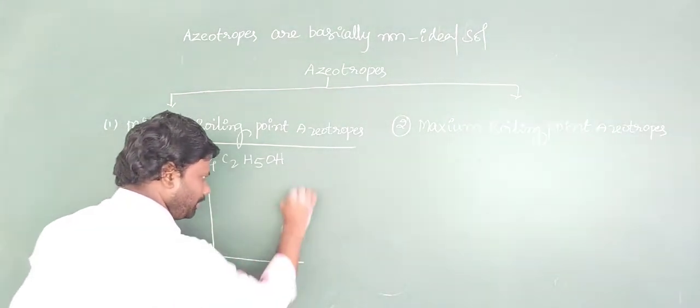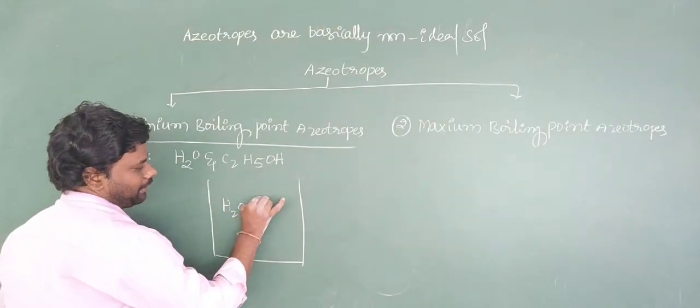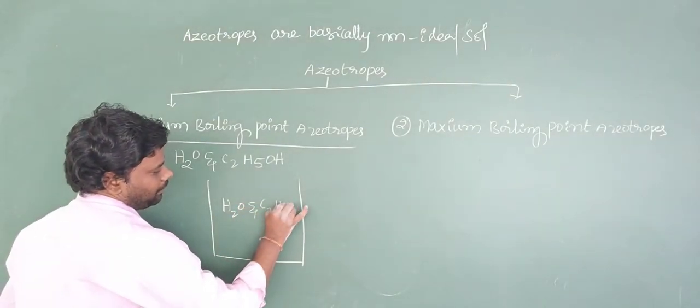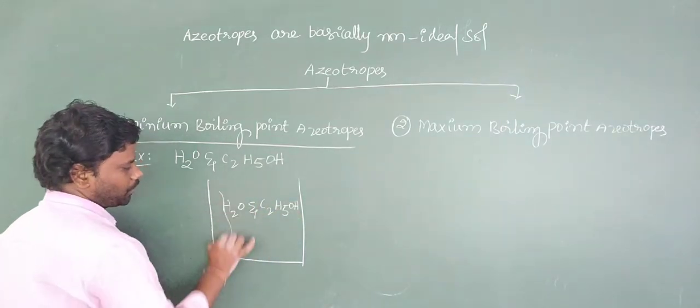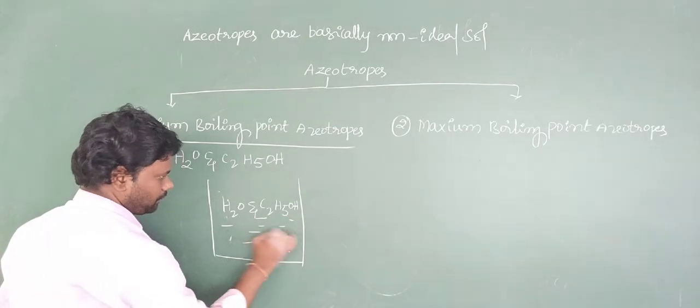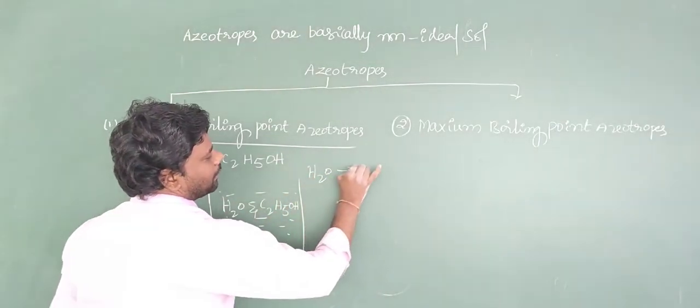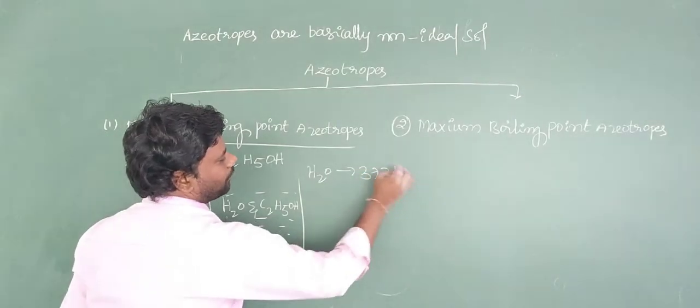Now I will take one visual here. In this visual, water and ethanol are mixed to form a solution. Here the boiling point of water is 373 Kelvin.